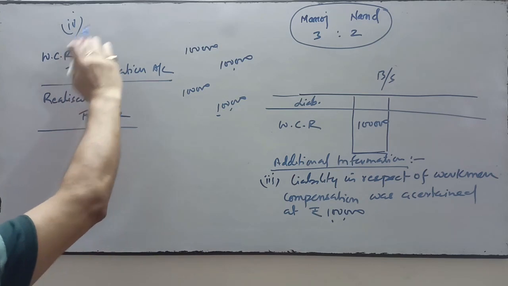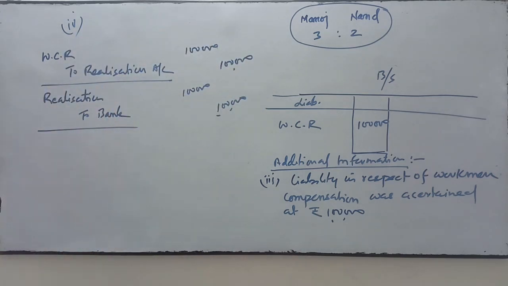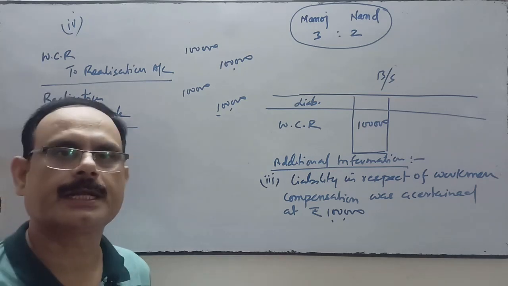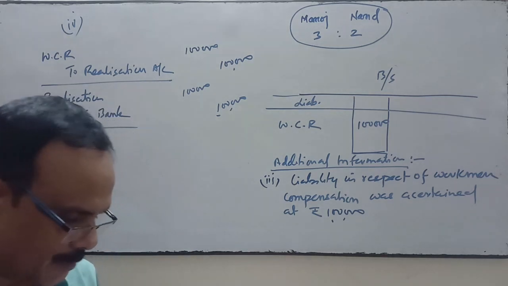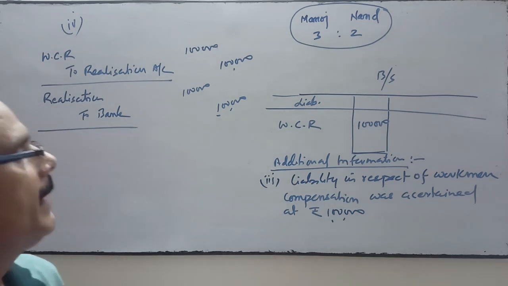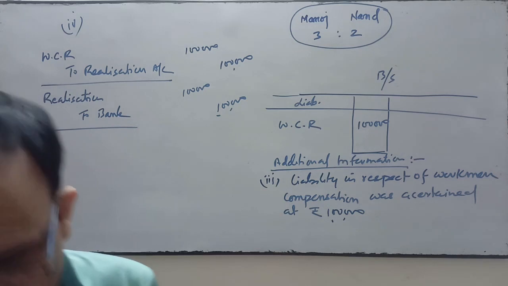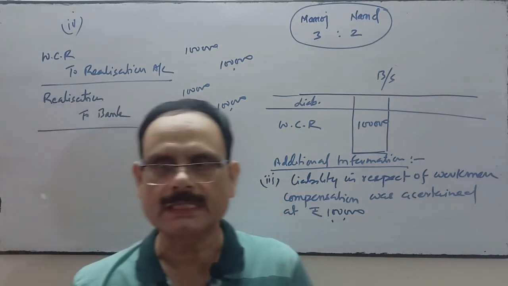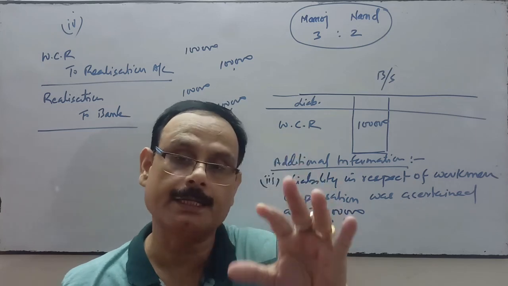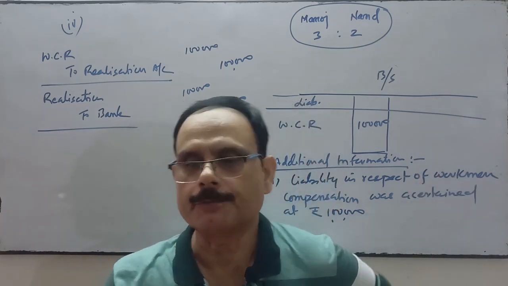So the whole amount will be transferred to the credit side, and thereafter from the same account we'll do the payment, realization account debit to bank account. This is the entry related to the workman compensation reserve. Workman compensation reserve is created out of profit, before the distribution of profit, so that if in future there will be any